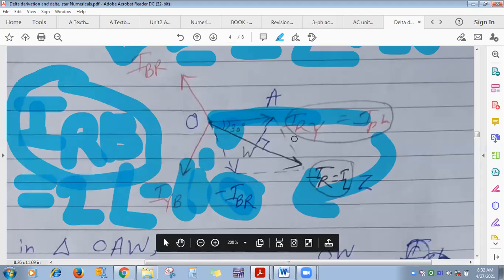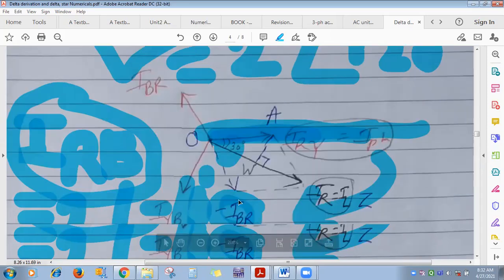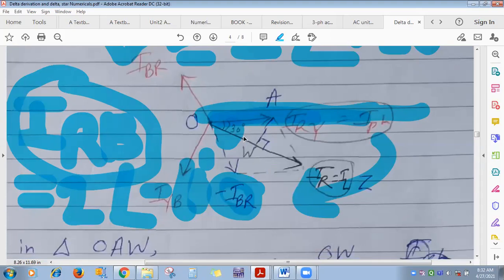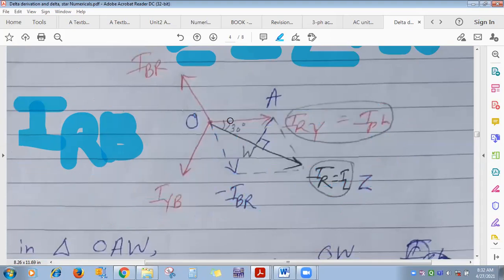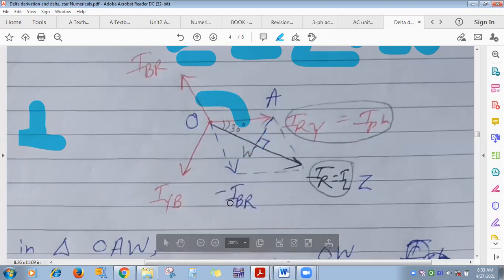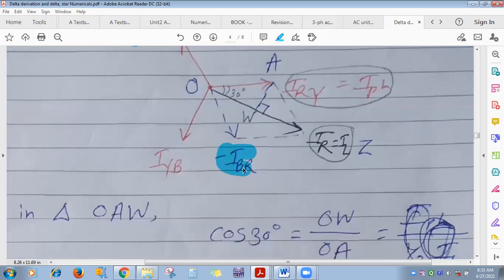Magnitude will be same, 2, and the angle is written with reference to the positive real axis, like the earlier plus 120 degree. This total is 180 degree and this one is 120 degree, so the rest is 60, and it is lagging. So 2 at an angle of minus 60 degree is minus IBR, nothing but plus IRB. Got the thing, everyone? If this is given in polar form, write this in polar form.